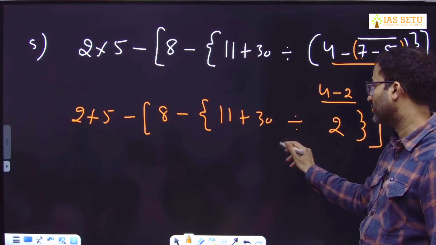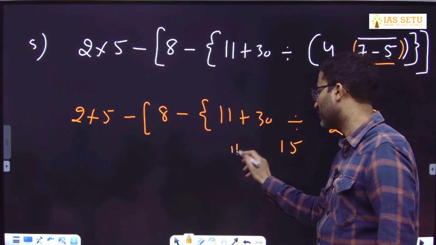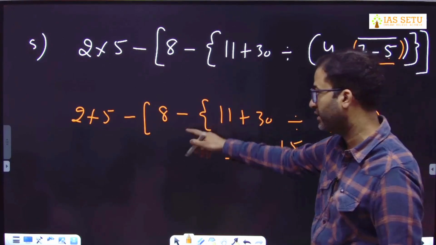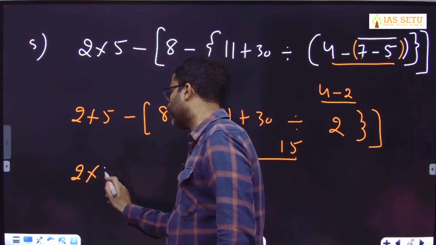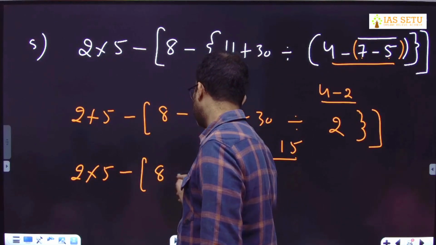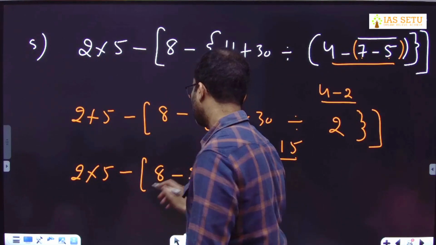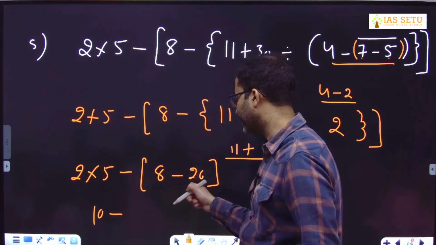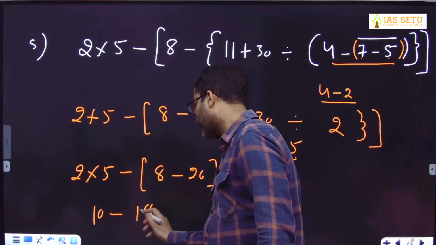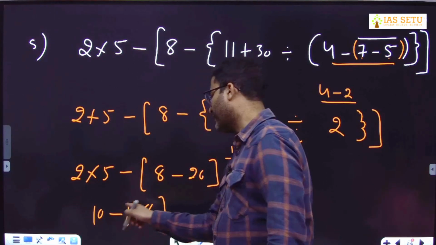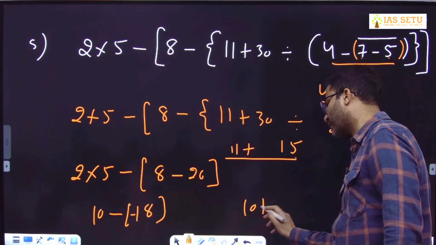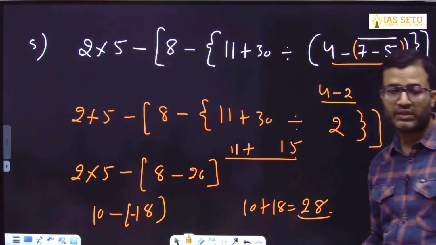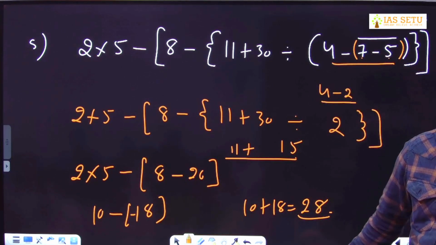Then we solve this. This is 15, plus 11. What is 11 plus 15? 26. And outside there is a negative sign. So it is 2 into 5 minus 8 minus 26. So it is 10. This is minus 18, but there is a negative sign outside. Negative into negative is positive. So 10 plus 18. My answer is coming 28. What about your answer? 28.